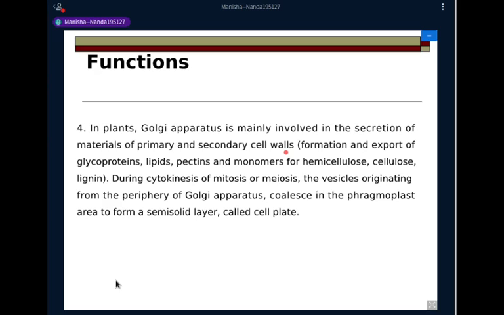These Golgi vesicles carry all the polysaccharide content to the equatorial plate. We'll learn about their mechanism there. And then during cytokinesis, either in mitosis or meiosis, the vesicles originating from the periphery of the Golgi apparatus coalesce in the phragmoplast area to form a semi-solid layer, which is called the cell plate. I'll not go into the details of cell plate formation here because we'll talk about this once we learn about the molecular control of mitosis. So this is all about the structure and the important functions of the Golgi apparatus. Thank you.